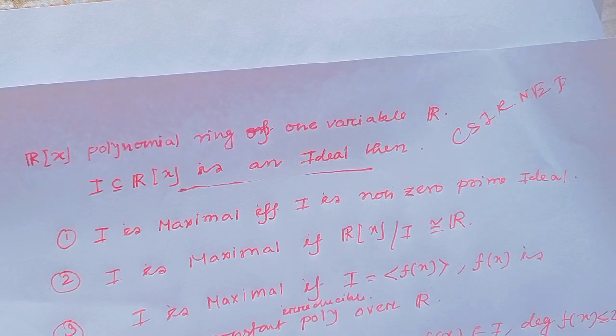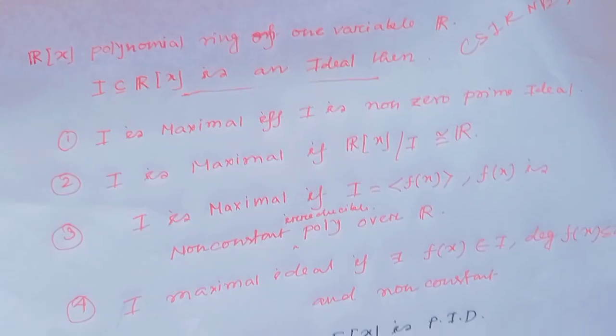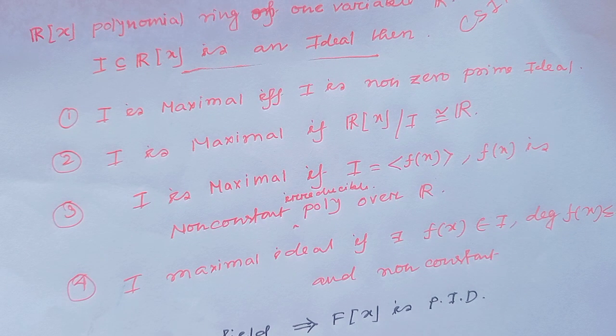Option 2, I is maximal if Rx modulo I is isomorphic to R. Option 3, I is maximal if I is the ideal generated by fx, where fx is a non-constant irreducible polynomial over R. Option 4, I is a maximal ideal if there exists fx belonging to the ideal, where degree of fx is less than or equal to 2, which is non-constant. Which of the following is the true option?